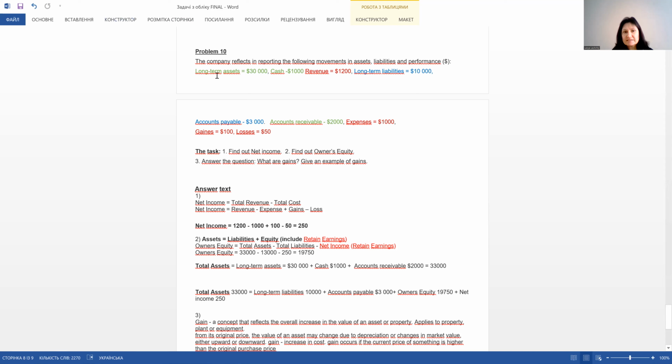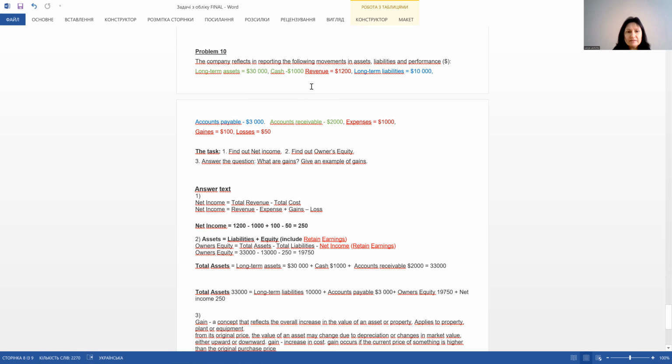Such elements as revenue, expenses, gains, and losses are connected with net income. Do you agree? Revenue minus expenses plus gains minus losses. It is net income. And here we see this formula. In order to better see this, I showed these elements in red color.